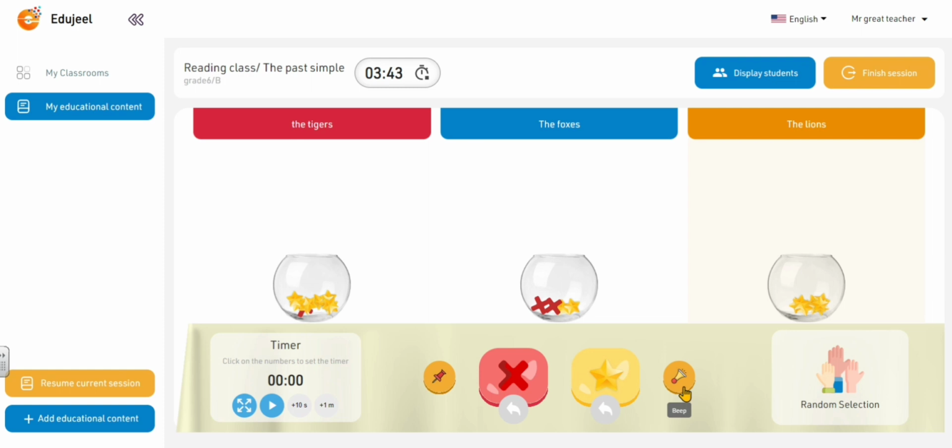This is the sound, which means some kind of alert, or giving attention to the students. This sign here is coming soon, of course. It will pin the interface to the taskbar in order to show, for example, your PowerPoint or something like this that you are using in the class.